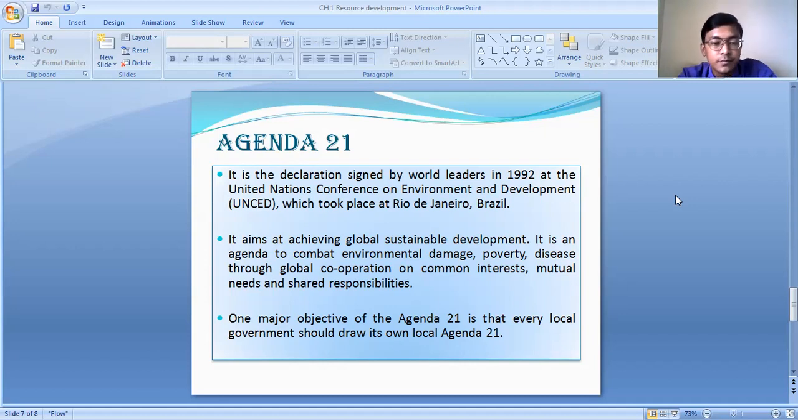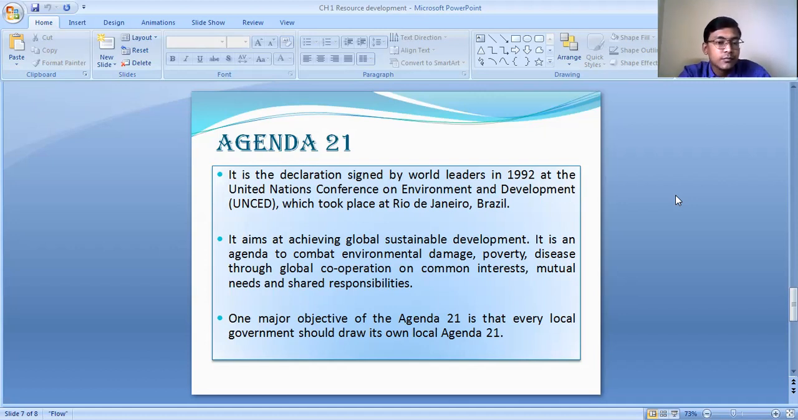See, Agenda 21. You may be getting a question like, what is Agenda 21, or what is the main objective of Agenda 21? Agenda 21 is a declaration which was signed by the world leaders in 1992 at the United Nations Conference on Environment and Development, UNCED, which took place at Rio de Janeiro, Brazil. It was signed by all the countries present over there.